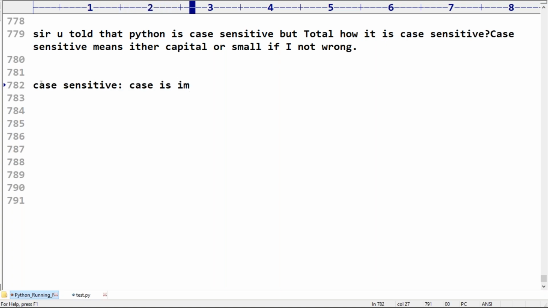If I take total is equal to 10, and Total is equal to 20, are both the same variable or different variables? Please confirm. Different, because this is lower case and this is upper case. If there is a difference between lower case and upper case, such a type of thing is called case sensitive.